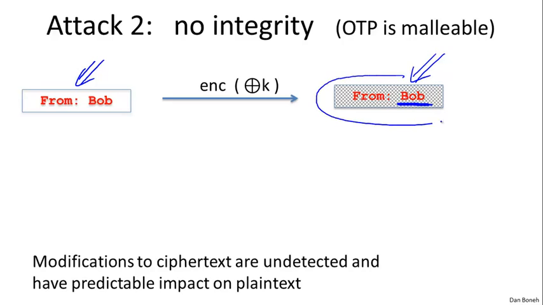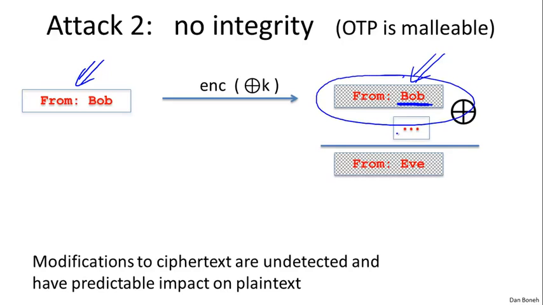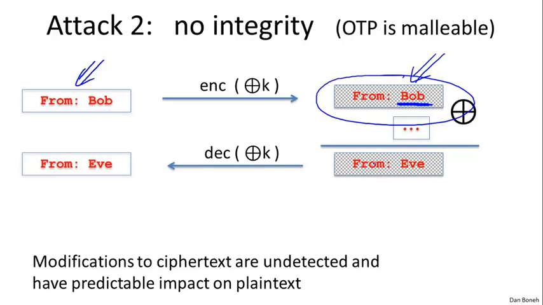All he has is the ciphertext. What he can do is XOR it with a certain set of 3 characters. We'll see what those 3 characters are in just a second, such that the resulting ciphertext is actually an encryption of the message from Eve. And so now when the user decrypts that, all of a sudden he'll see, hey, this message is from Eve.